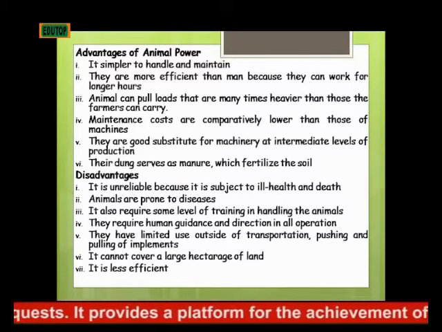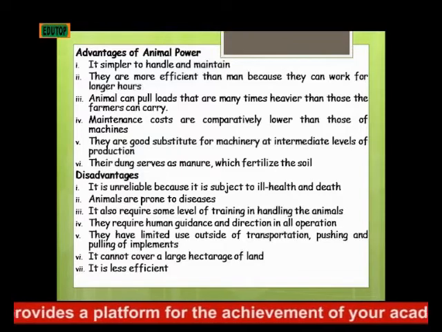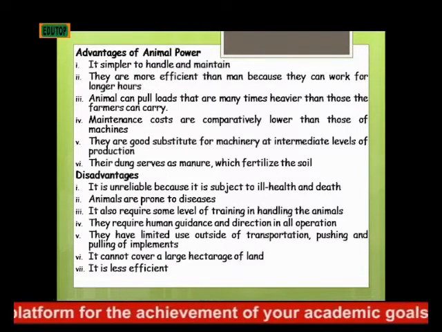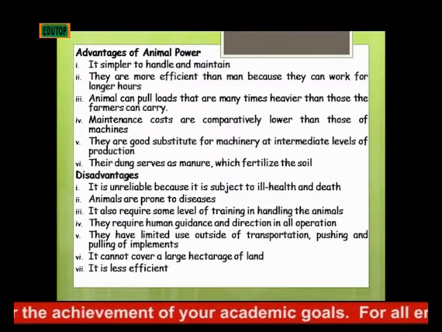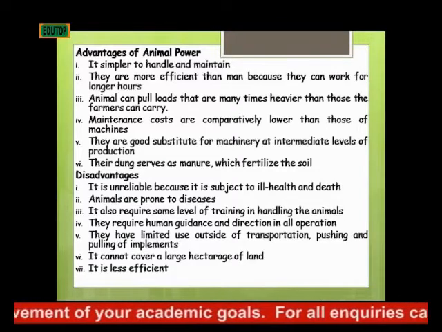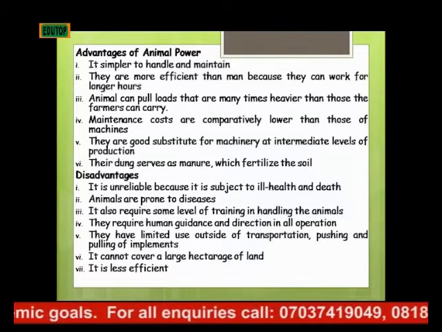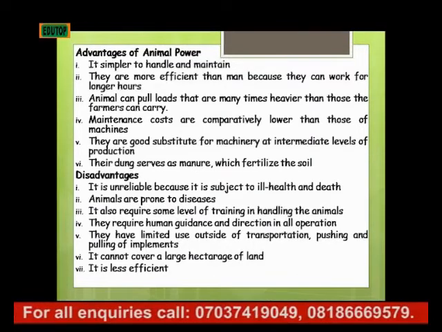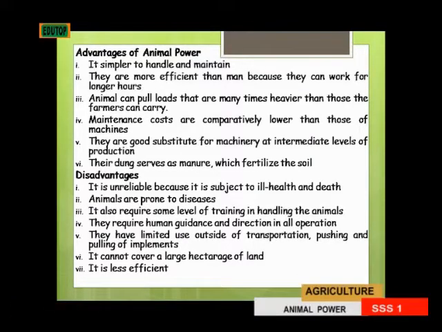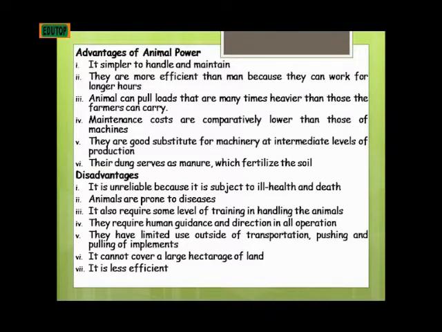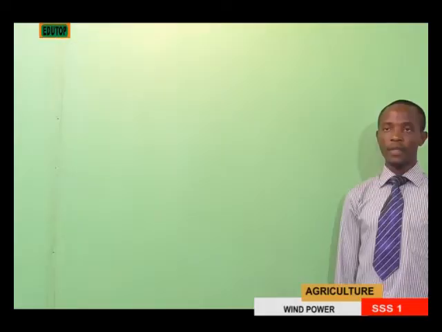Then the fifth disadvantage is that they have limited use outside transportation, production and pulling of implements. And then it cannot cover a large acreage of land. That is, if you have 100 acres of land and you say you want to use animal power, then you are deceiving yourself, because it can't cover a large acreage of land. Then it is less efficient.